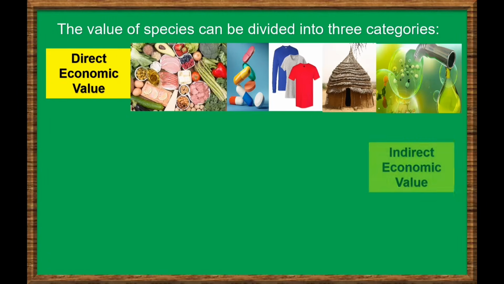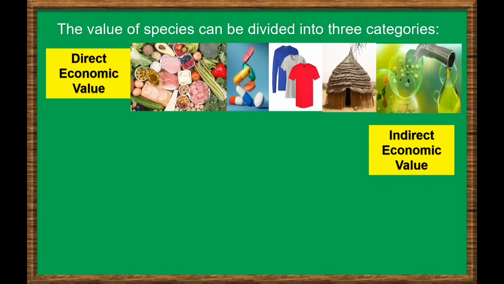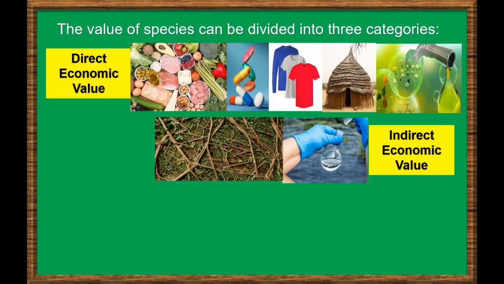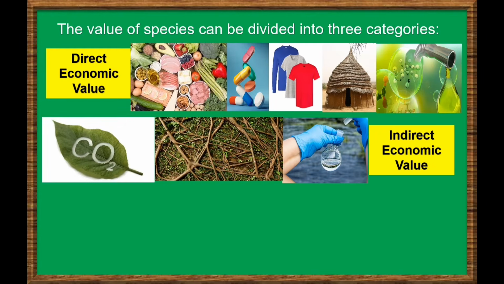Next is indirect economic value. A species has indirect economic value if there are benefits produced by the organisms without using them. For example, certain species maintain the chemical quality of natural bodies of water, prevent soil erosion and floods, cycle materials in the soil, and absorb pollutants.